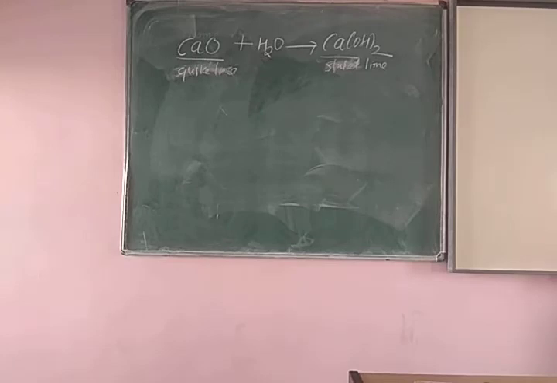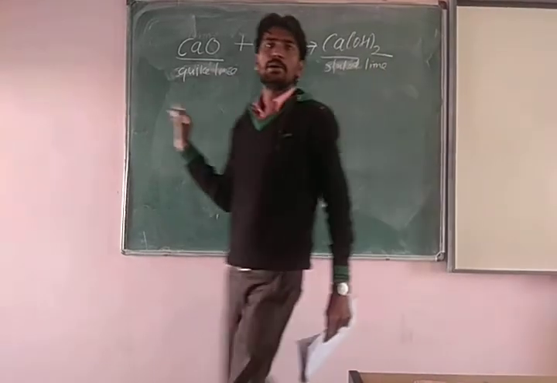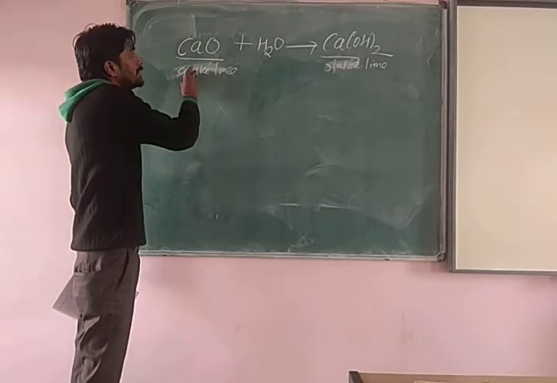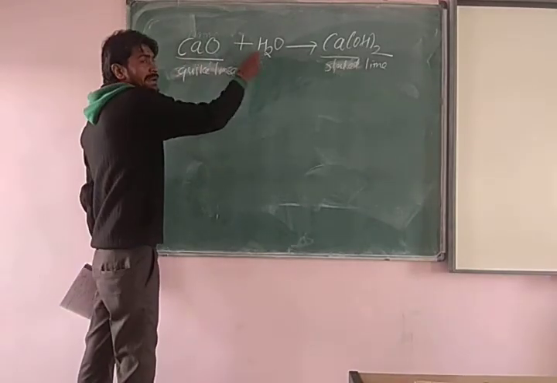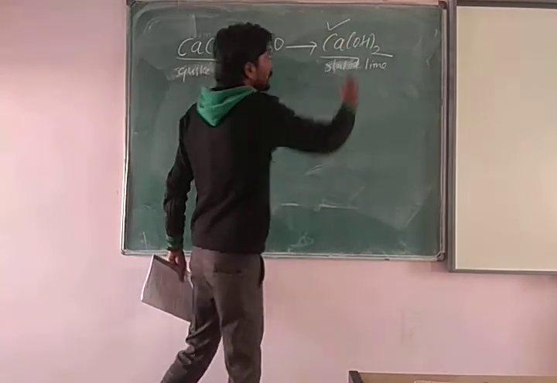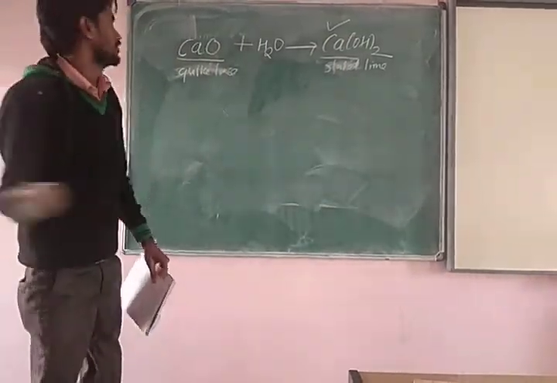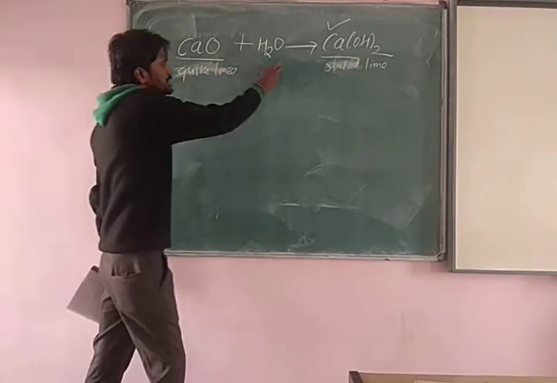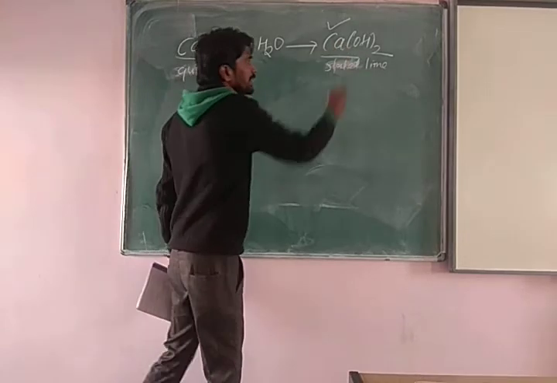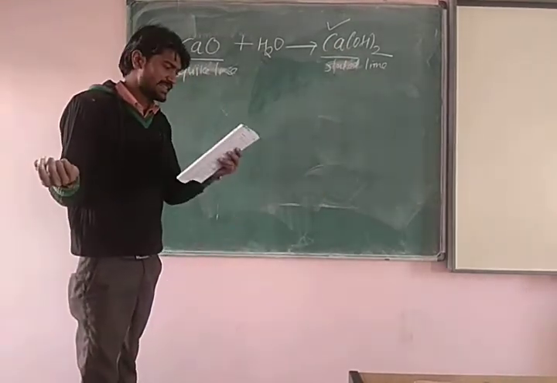Combination reaction, decomposition reaction, displacement reaction, and double displacement reaction. So the simple answer: when two reactants combine and give a single product, it is known as combination. One reactant is there, second reactant is there, they combine and give a single product. So the simple answer is there, beta.